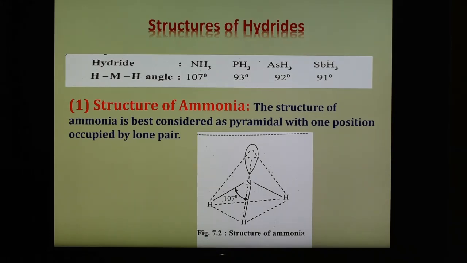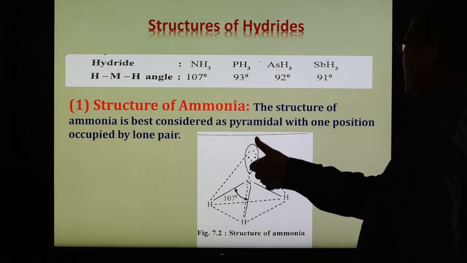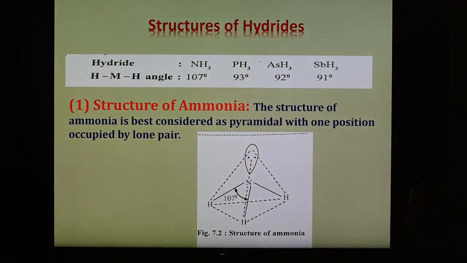Due to the presence of the lone pair of electrons, the bond angle decreases from the tetrahedral angle, and the bond angle in ammonia is 107 degrees. So it is shown as 107 degrees. The bond angle decreases from 109.5 degrees to 107 because of the presence of one lone pair of electrons. So this is the structure of ammonia, pyramidal or tetrahedral.